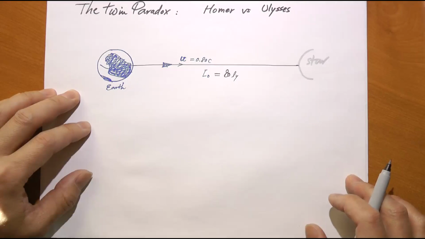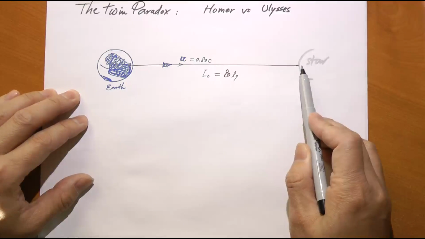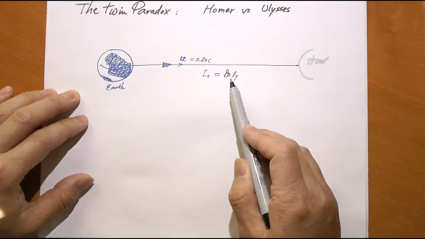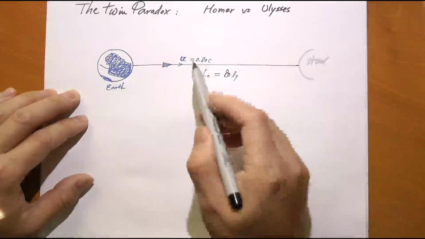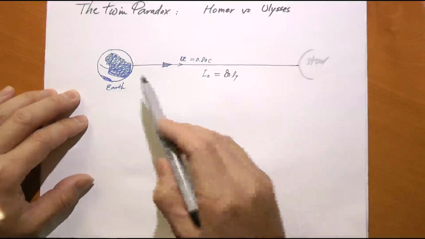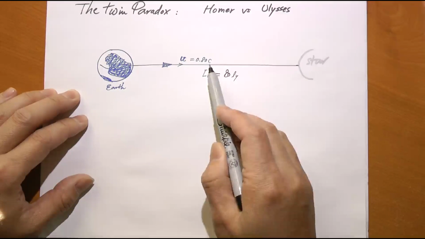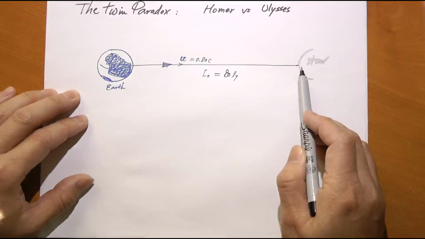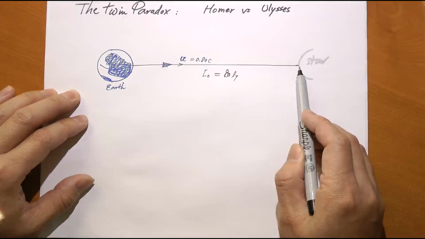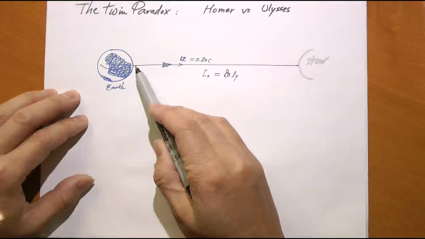Let's give it some numbers, shall we? Let's say the distance between Earth and that star system is 8 light years, and that Ulysses travels with a high-speed flying ship with a speed of 0.8 c, and therefore, according to Homer, Ulysses would take 10 years to go from here to there, right? That would be 8 light years divided by 0.8 c. That's 10 years to go from here to there. And for simplicity, let's say Ulysses immediately makes a turn upon reaching that star system. So he doesn't spend any time over there. He spends another 10 years going back.